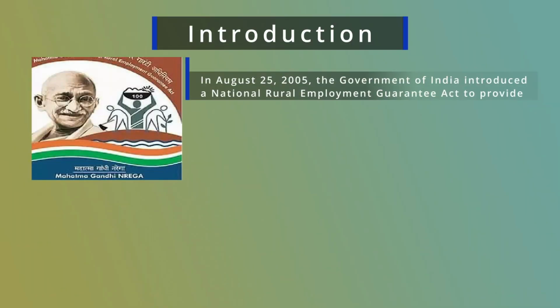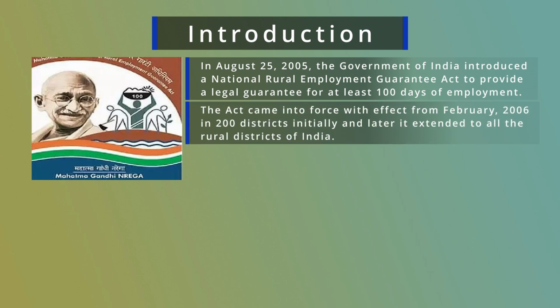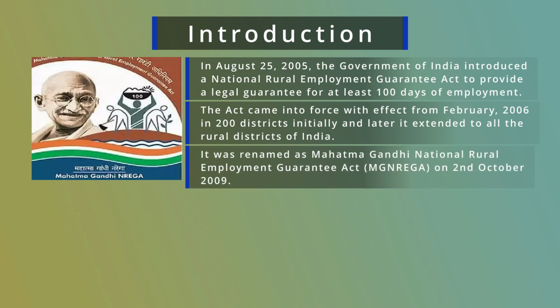The Government of India introduced the National Rural Employment Guarantee Program on August 25, 2005. It guarantees 100 days of employment for rural people, but it was executed from the year 2006. From 2009, it was renamed the Mahatma Gandhi National Rural Employment Guarantee Act, popularly called MGNREGA.